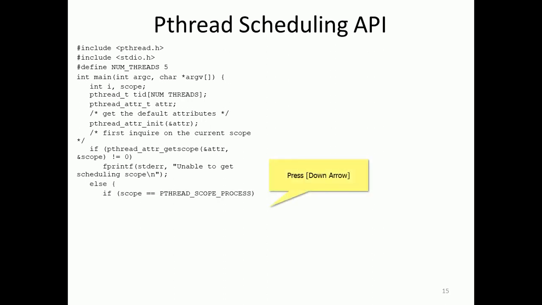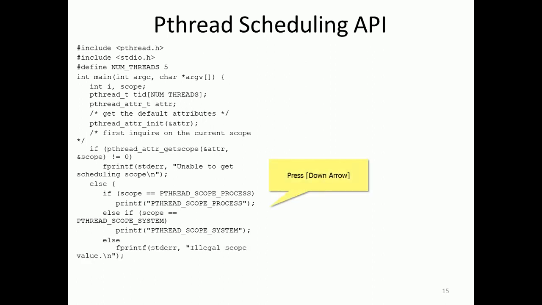Else, if the scope is PTHREAD_SCOPE_PROCESS, we print that. Otherwise, else if system, then printf that the scope is system, else printf illegal scope.